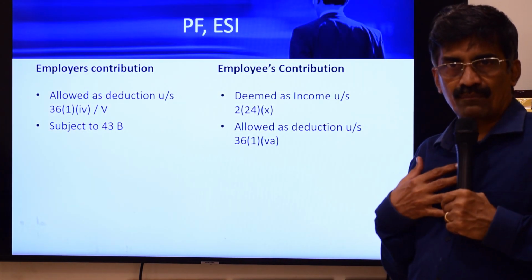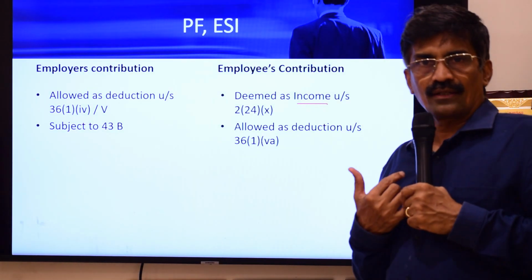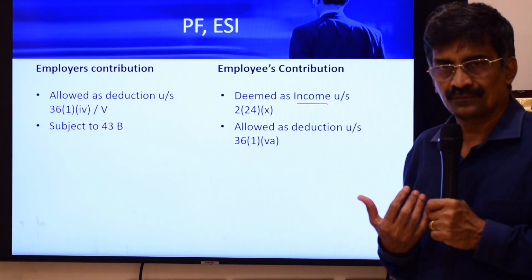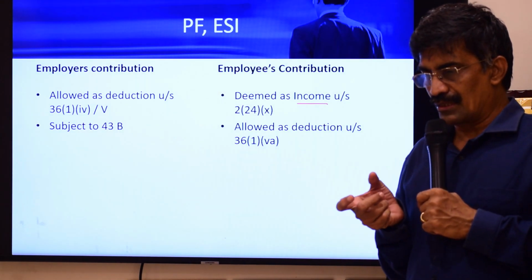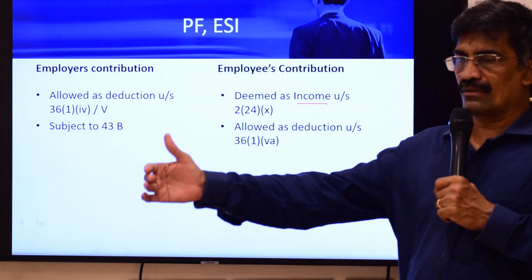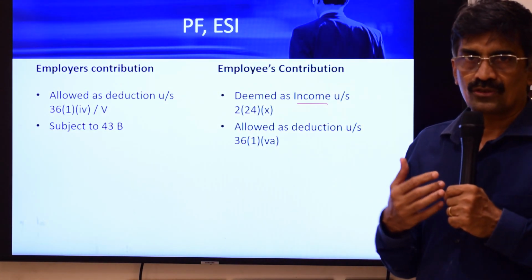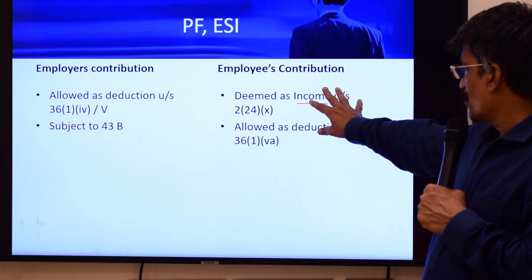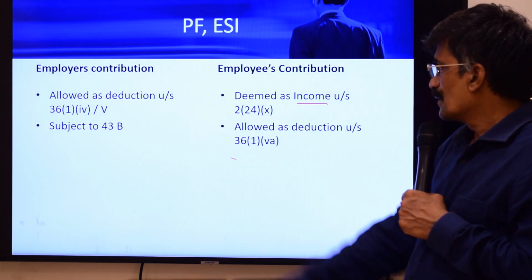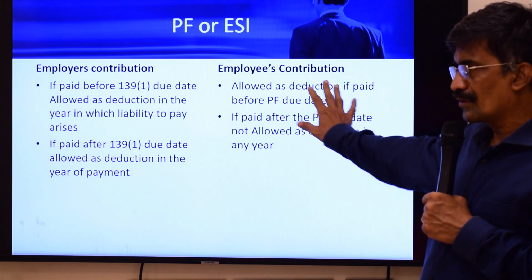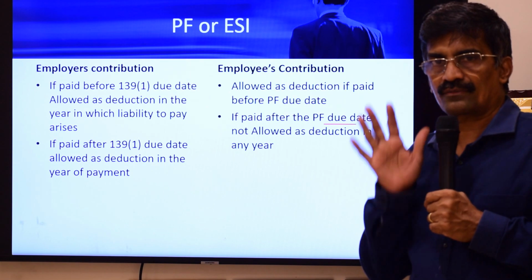Suppose I am an employer, I pay Karthik a salary of 1 lakh. 12% I have deducted as PF, which is 12,000. The moment I deduct this 12,000, it is considered as a deemed income of mine. This I have to remit by the PF due date. So what if I don't make the payment by the PF due date? Interestingly, it says the amount will be allowed as per 36(1)(va). 36(1)(va) puts the due date as the due date as per the PF Act.